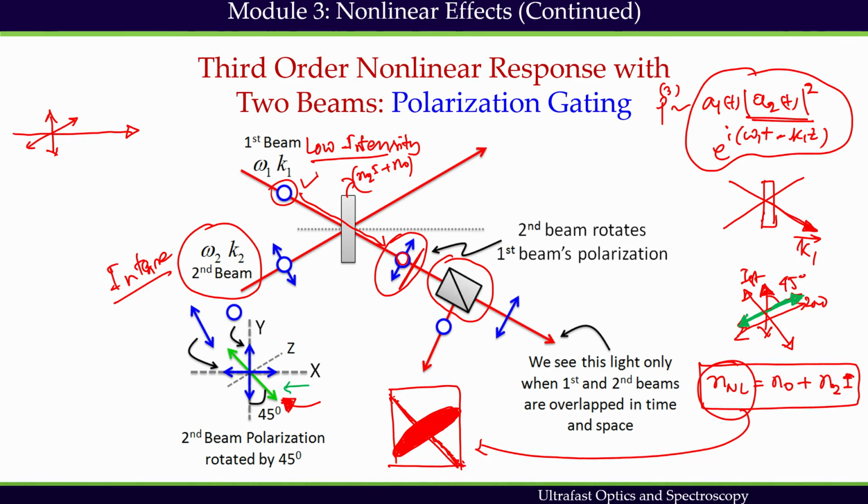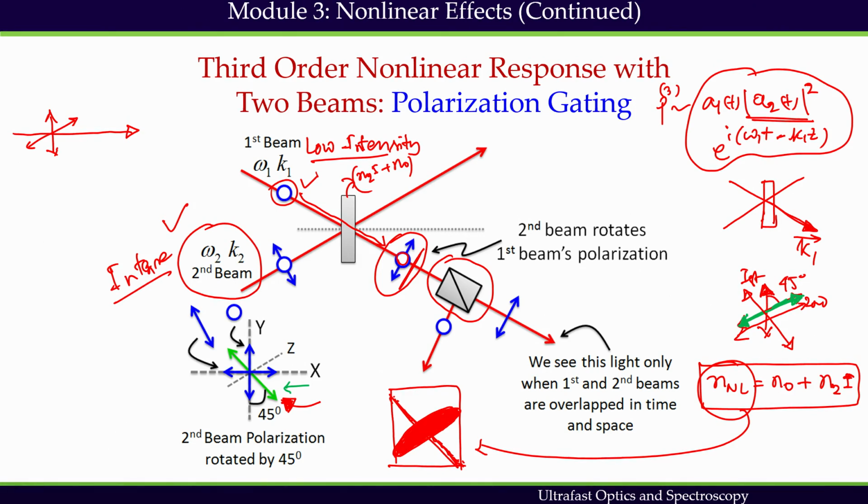Phenomenological interpretation can be easily given here. Birefringence can only be seen in anisotropic medium, that we know already. However, transient anisotropy can be introduced in the medium by utilizing a strong field. Strong field here we have used for the second beam. Here electrons oscillate along with the incident field at 45 degrees, but due to high intensity, the electron cloud in the medium gets distorted, which introduces transient anisotropy in the medium.